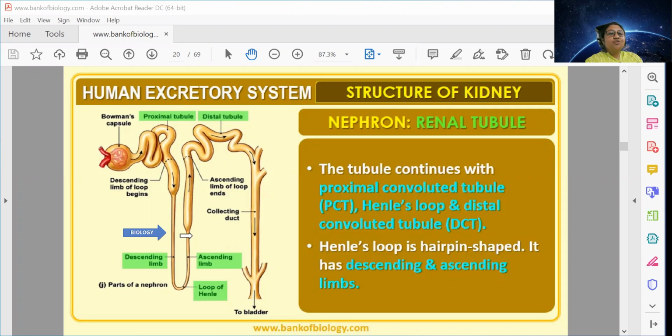Anyways, this Henle loop has two limbs. The one going downward is called the descending limb, and the one going up is called the ascending limb. The ascending limb ends up as the distal convoluted tubule. It is distal because it is far away from the Bowman's capsule. And finally, all nephrons connect into the collecting duct. So that is the basic structure of nephron.